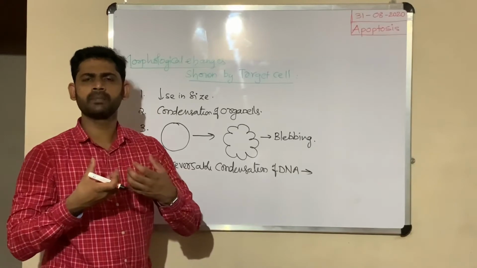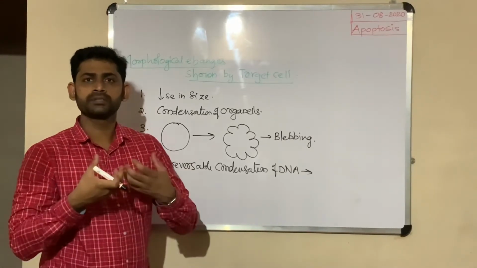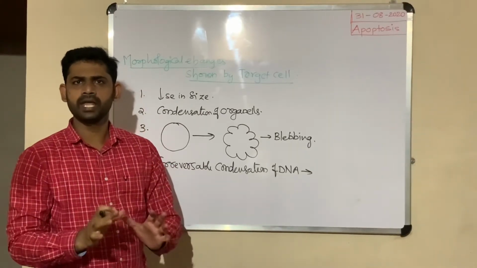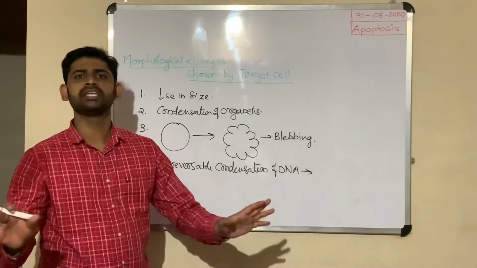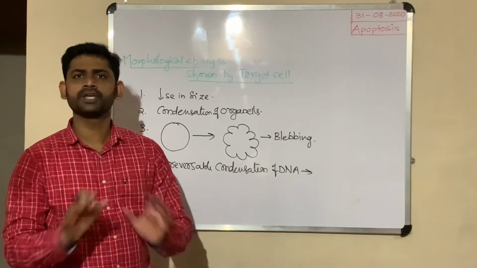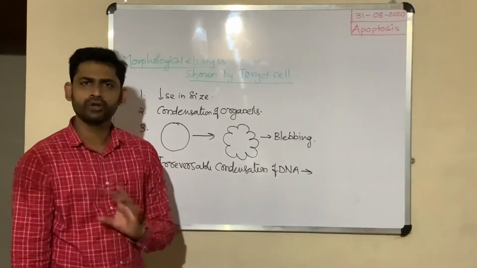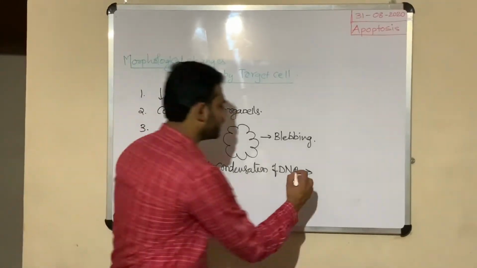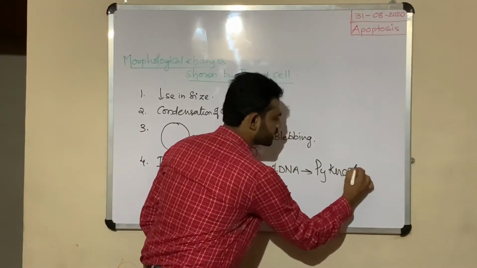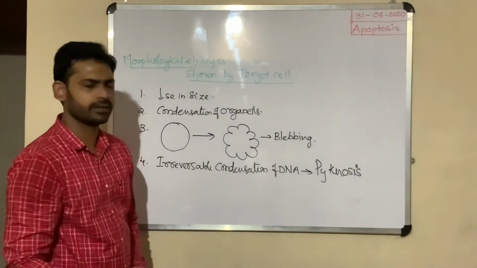Once the DNA becomes tightly packed and gets attached to the nuclear membrane, once it is completely condensed, the DNA will not be involved in any gene expression. That means there is no chance of formation of proteins. That irreversible condensation of DNA is called pyknosis. Pyknosis is an irreversible condensation of DNA.